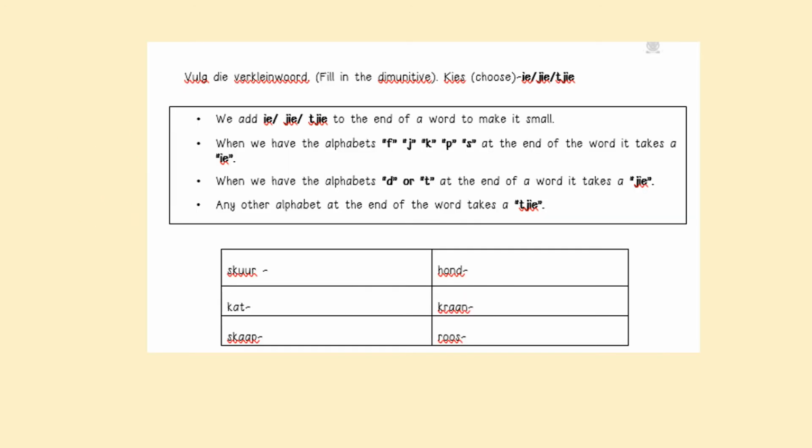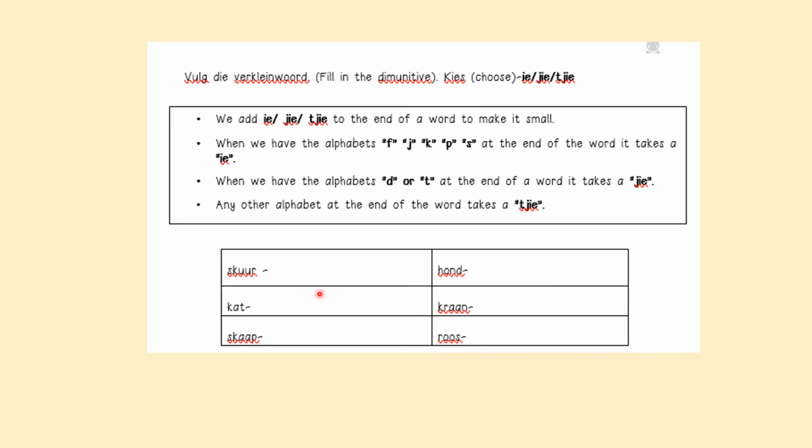Vir ons werkboek, ons doen die verkleinwoorde vir Dinsdag. For our workbook, we will be doing the diminutive for Tuesday. So you are going to choose whether you're going to add the IE, the JIE, or the TJIE to the following words. So you have spier, kat, skaap, hond, kraan, and roos.